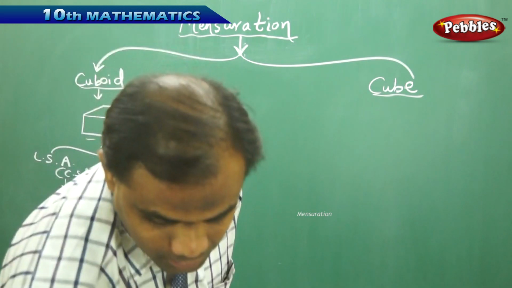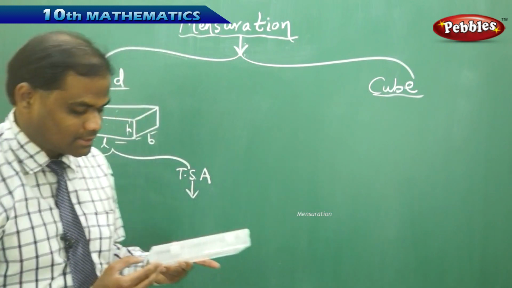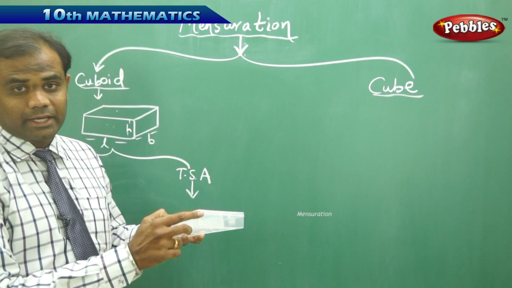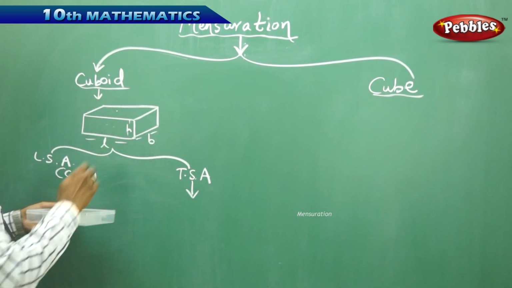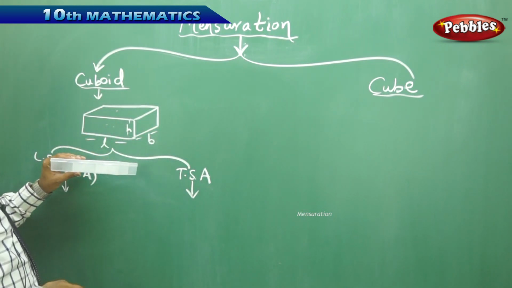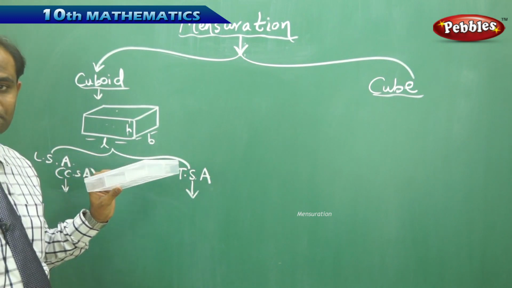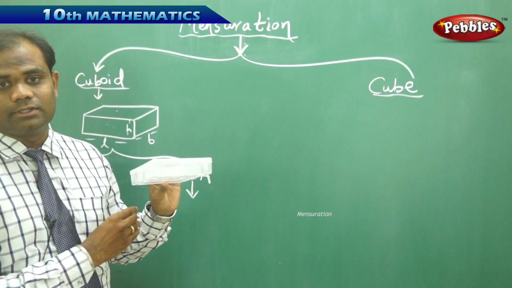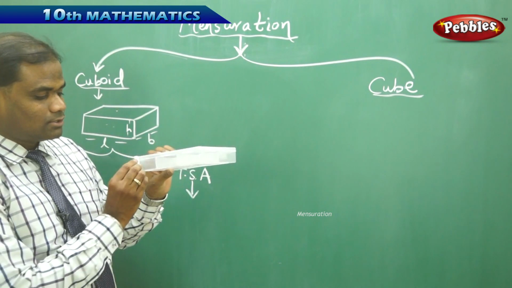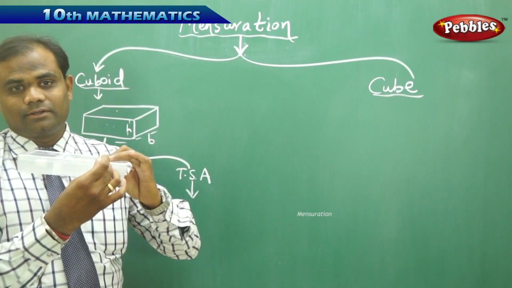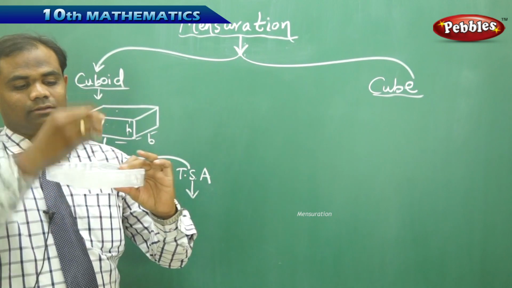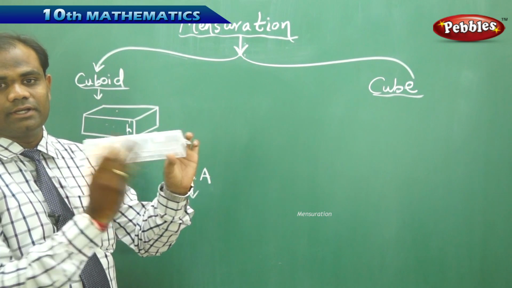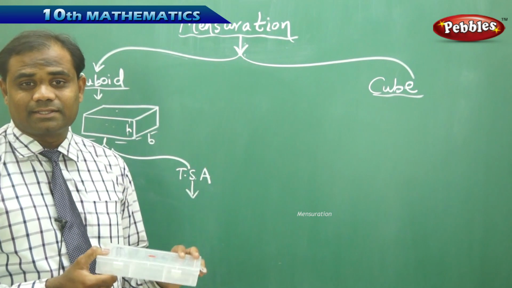Now the lateral surface area has its own definition. Say for example, I take a cuboid which has length L, breadth B and height H. For this box, I want to find the lateral surface area, which implies I want to find the area which is considered horizontally along the horizontal axis. So this is said to be the lateral surface area. The top and the bottom areas are not considered when we take the lateral surface area along the horizontal axis.